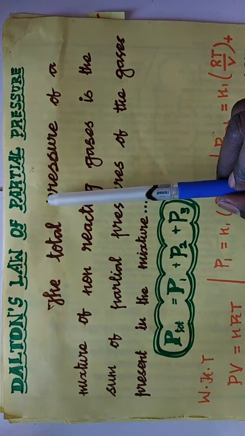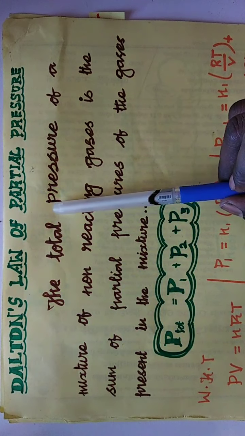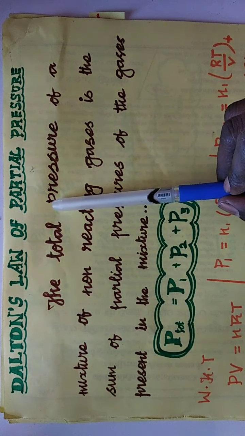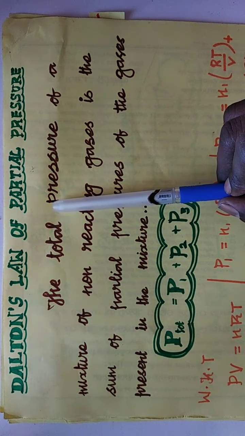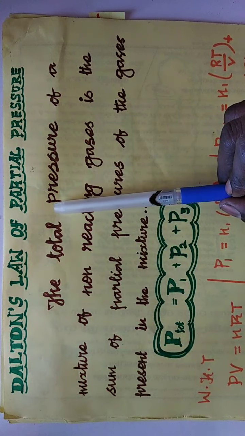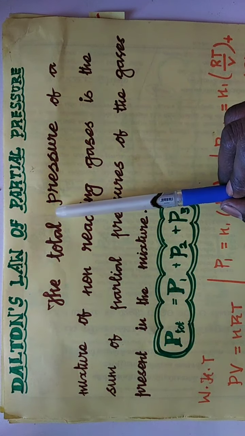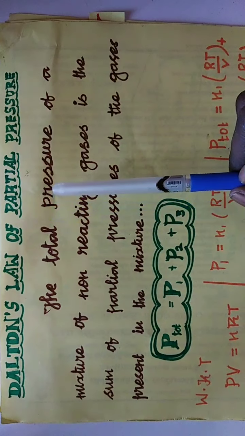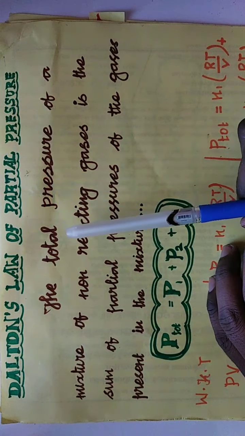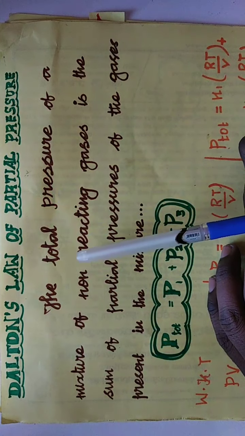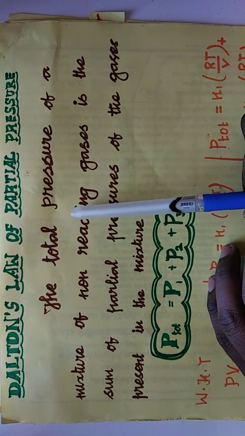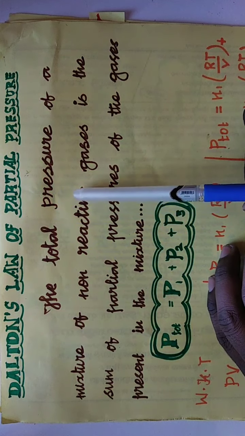Okay students, you are all aware of what pressure is. Pressure means what? That you know. But here this term is new for you: partial pressure. Partial pressure is nothing but the pressure exerted by an individual gas in a gaseous mixture or mixture of gases. When a mixture is there, whatever pressure each gas has, that is called partial pressure. Based on this partial pressure we are going to state the law given by Dalton, and so it is called Dalton's law of partial pressure.